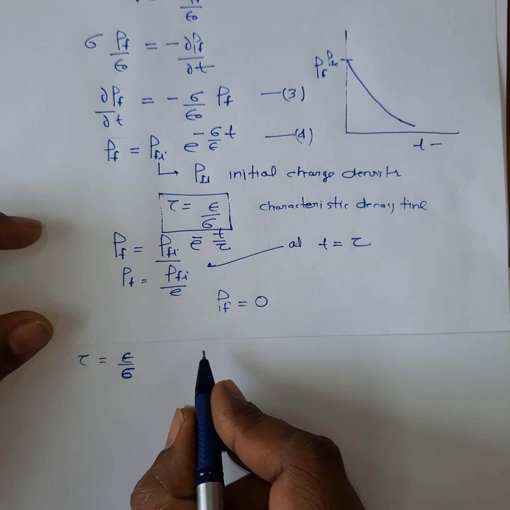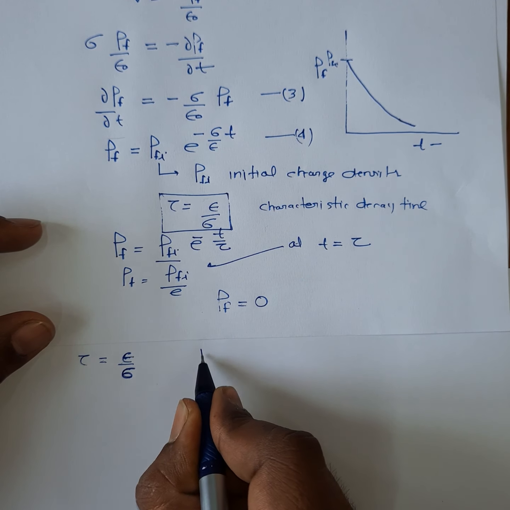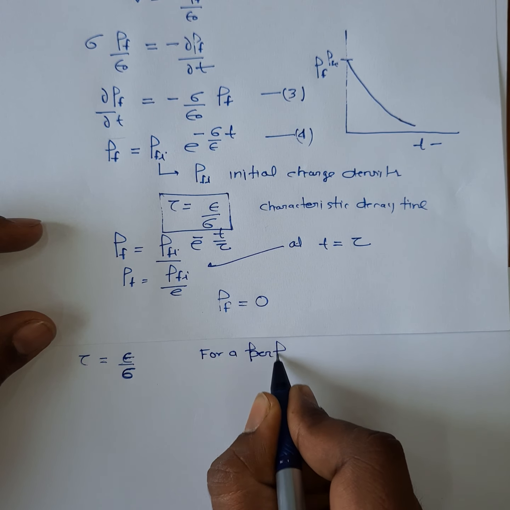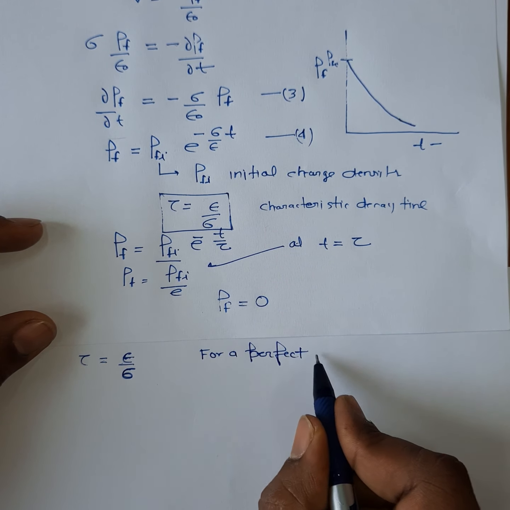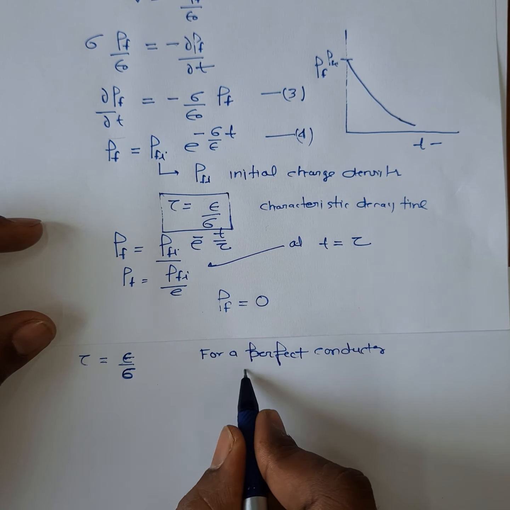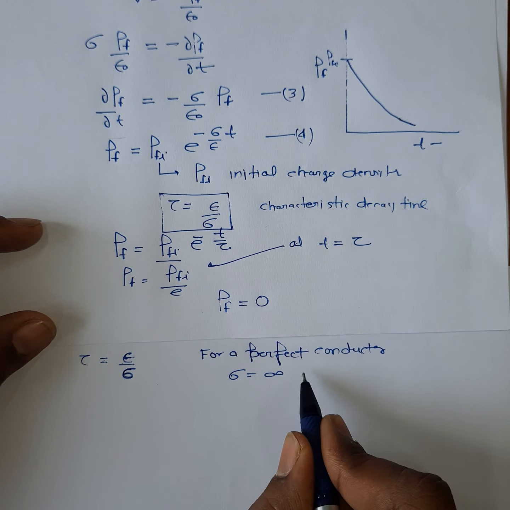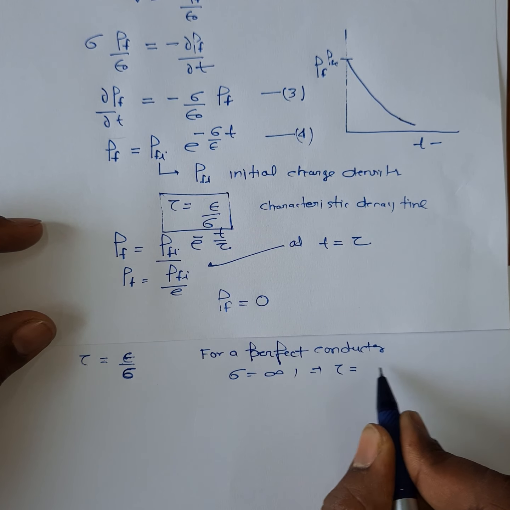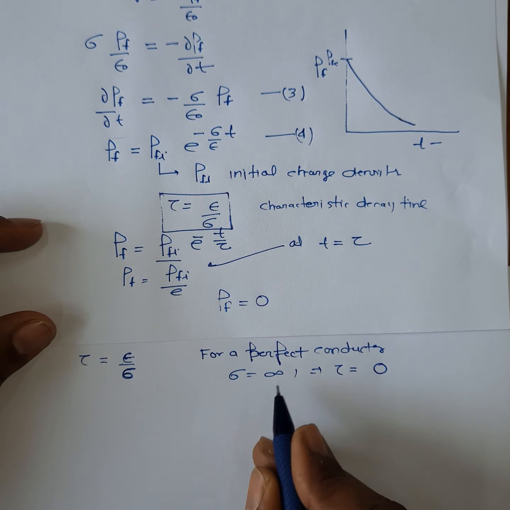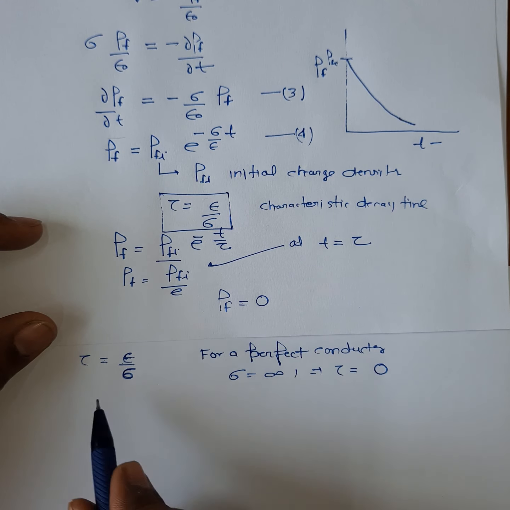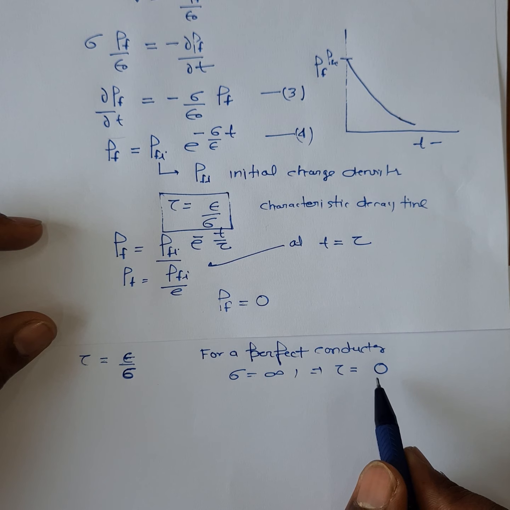For example, for a perfect conductor, sigma is equal to infinity, and it gives tau is equal to 0. So the characteristic dissipation time for a perfect conductor is 0.